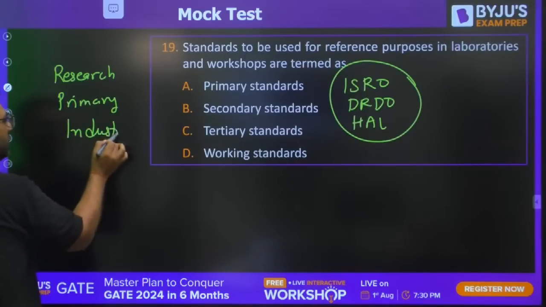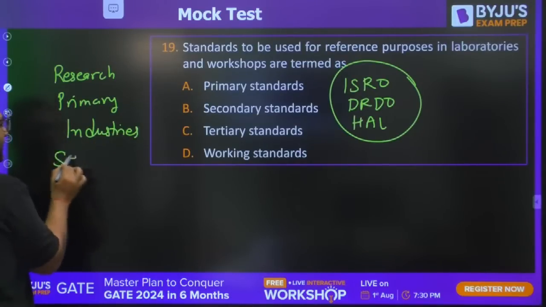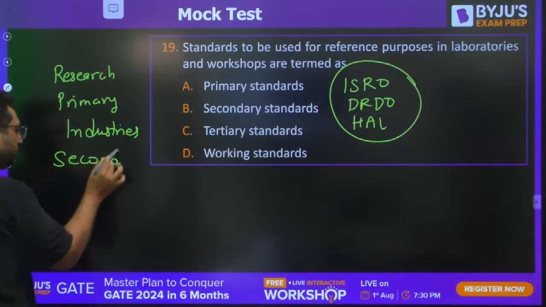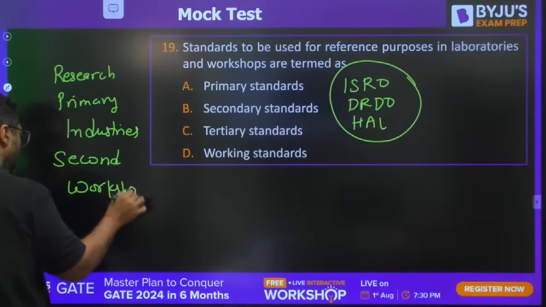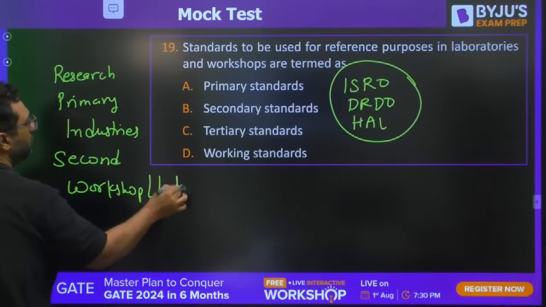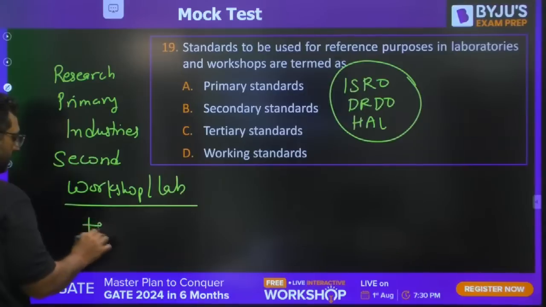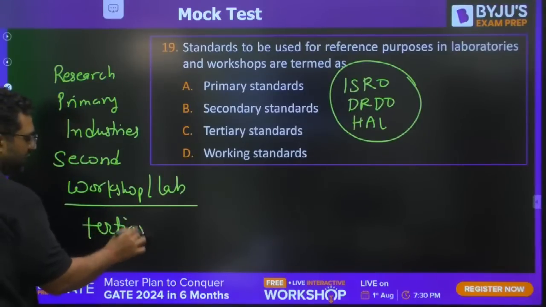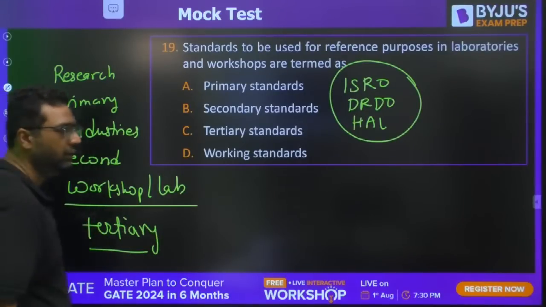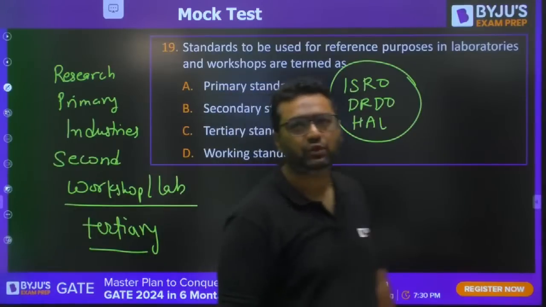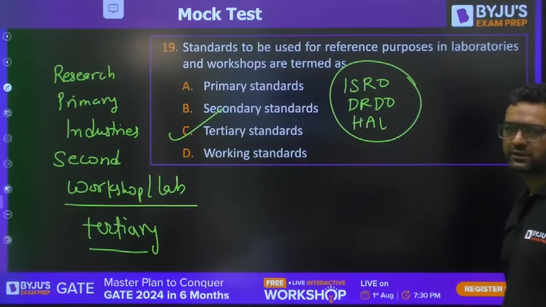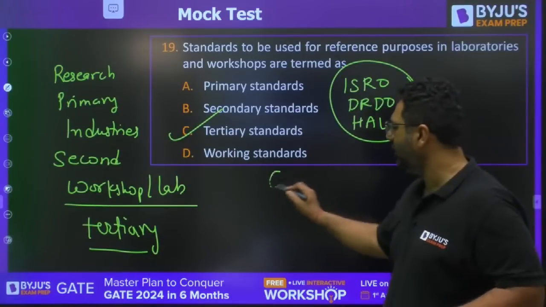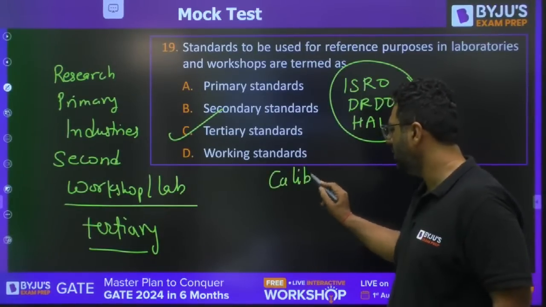Industries are using secondary standards. Workshop and lab are using tertiary standards. So the answer for this is going to be C. I told you that in detail when I taught you calibration, if you remember.